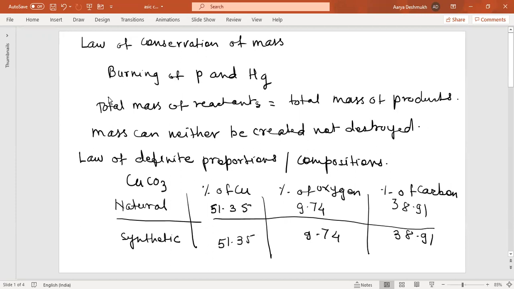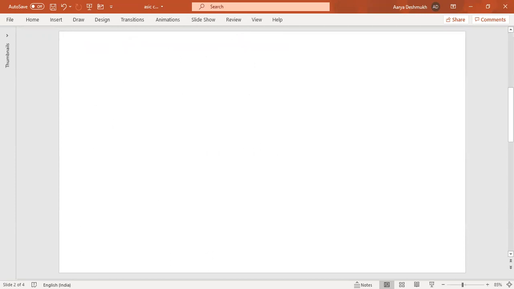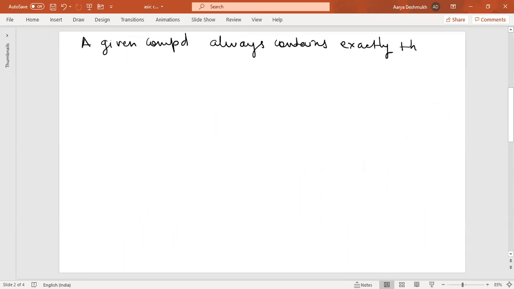So the law of definite proportion can be put this way. We'll go to the next slide. A given compound always contains exactly the same proportions of elements by weight.